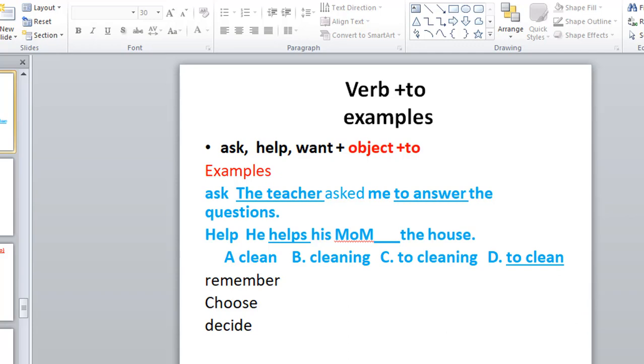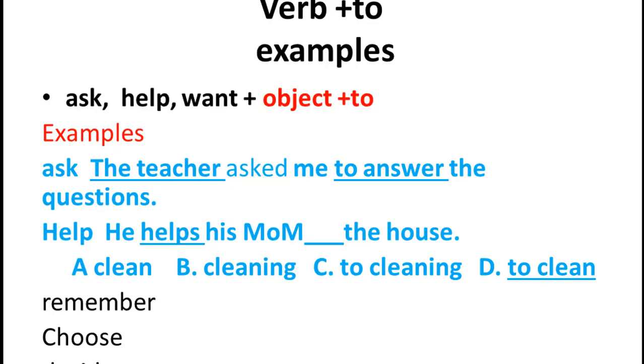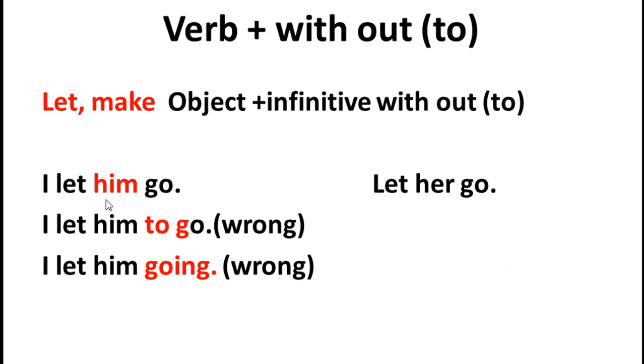Please, ይሄን ነው ማሳየት የምፈልገው. Fine, let's pass to the next one. እነዚህ ቨርቦች ደግሞ ይዋቸው let and make የሚሉ, ኦብጀክት ይፈልጋል, ምንም ቱን አይፈልጉም ነው. ለምሳሌ, let him go. I let him go: let plus object without to. Here, I let him to go ካልን wrong ነው. ለምን ቱን አይወስድም? Hello, እዚህ ጋር ቱን አይወስድም, please. I let him going wrong ነው. Ing gerund ፎርሙላ አይወስድም. Let him go absolutely right ነው.